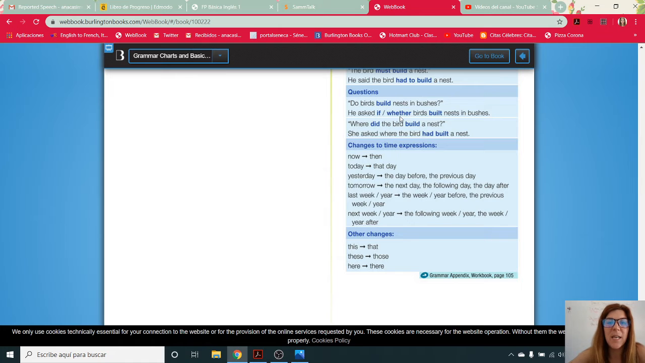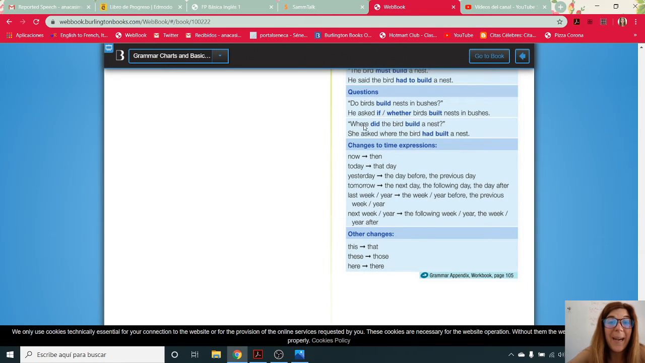He asked whether birds build nests in bushes, or he asked if birds built nests in bushes. We changed the verb from the present into the past. As you can see here, we put the subject, then the verb, and then the object as a normal structure of a statement. Okay?